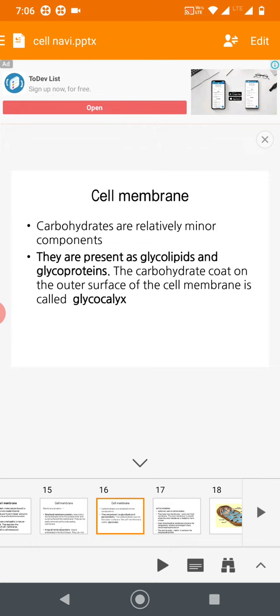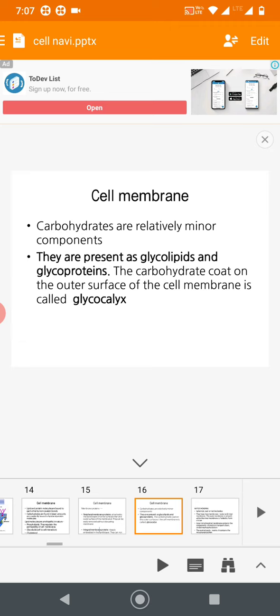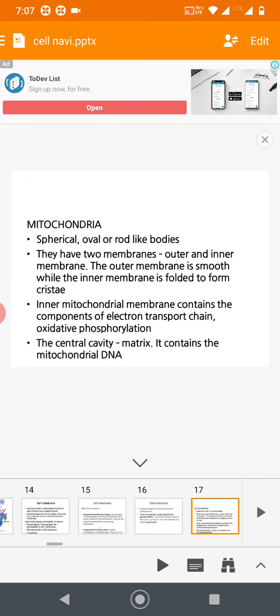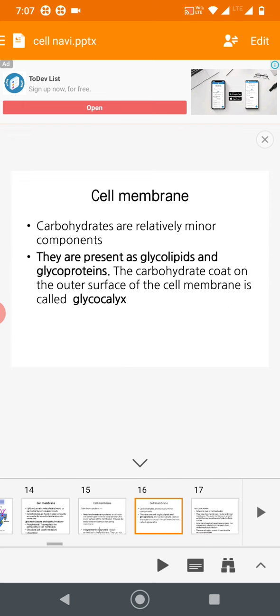So this is the structure of the cell membrane. Again, to repeat, the cell membrane or plasma membrane is mainly made up of a phospholipid bilayer.